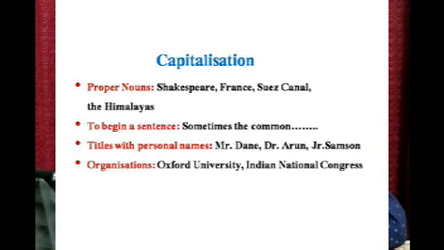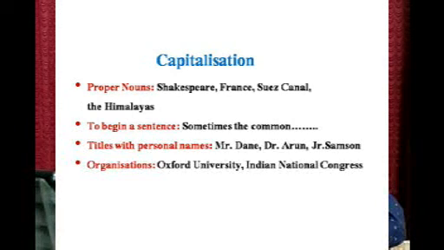Next, proper nouns, names of people, places, geographical places and all that, like Shakespeare, France, Suez Canal, the Himalayas. So, here we use capital letters. Next, to begin a sentence. So, whenever we begin a sentence, the first letter has to be capital. Titles with personal names.